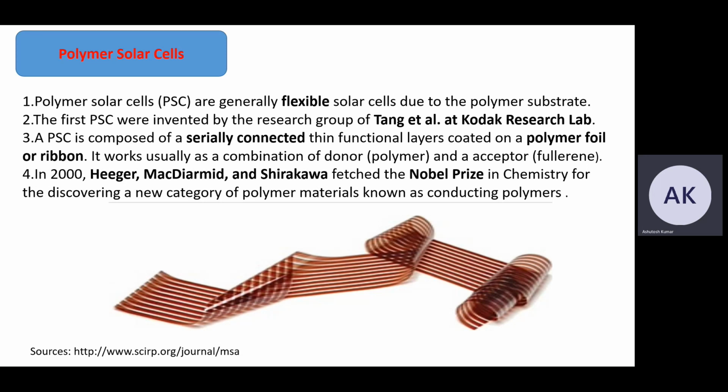A PSC is composed of serially connected thin functional layers coated on polymer foils or ribbons. It usually works as a combination of donor and acceptor, with the discovery of a new category of polymer materials known as the conducting polymers.